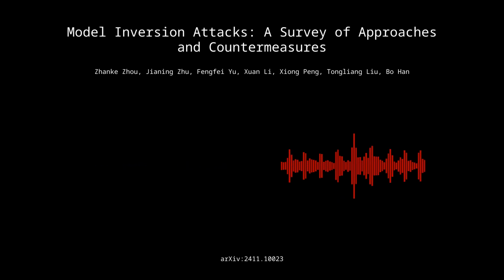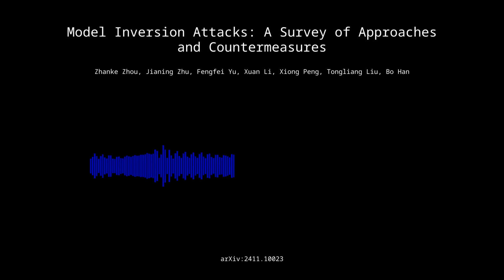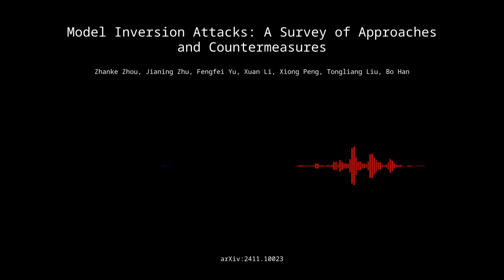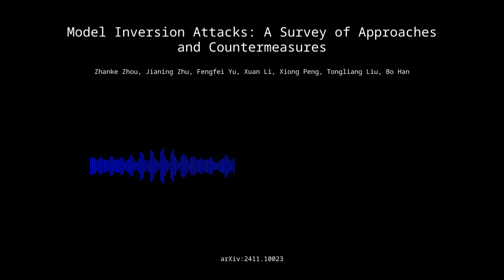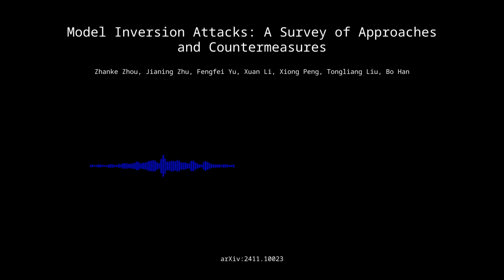Exactly. And finally, you mentioned this information factor in this taxonomy. It refers to the prior knowledge that the attacker possesses about the training data. What kind of prior knowledge are we talking about here? This prior knowledge can range from knowing the type of data used, like images or text, to having access to a subset of the training samples. So that prior knowledge can really make a big difference in the effectiveness of an attack. Precisely. The more they know about the training data, the easier it might be to reconstruct it. That makes sense.